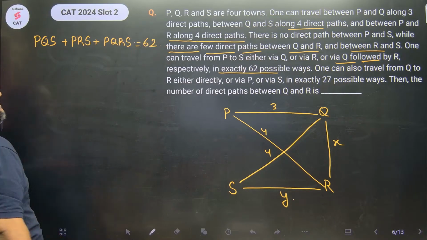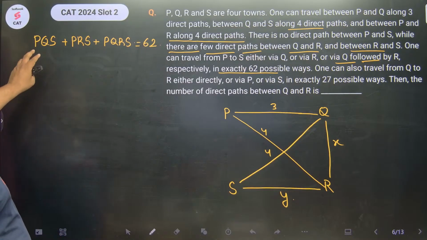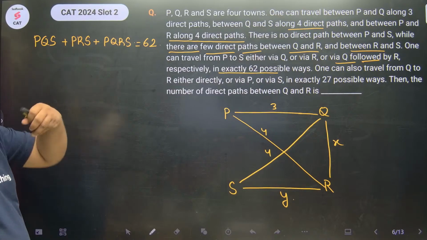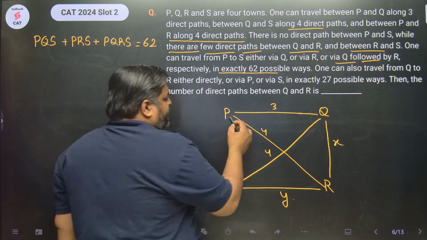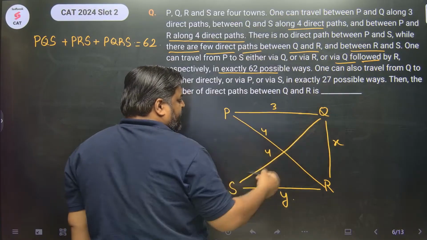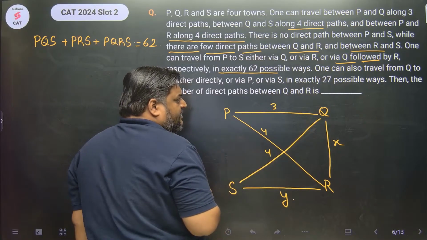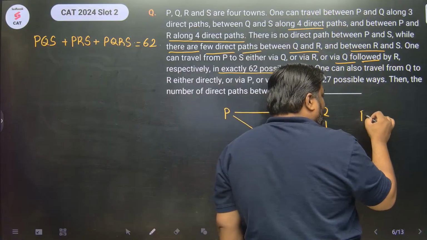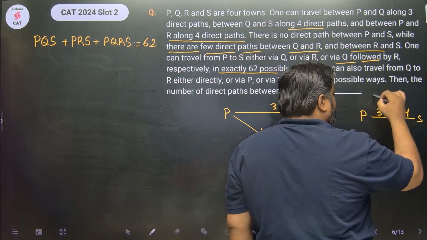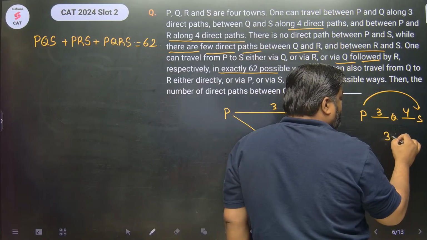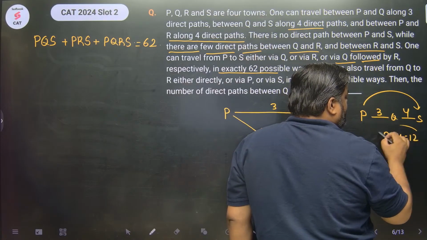This is given as 62, right? If we decode it a little, PQS. So P to S via Q, in how many ways is it possible? Okay, now look, you can go from P to Q in 3 ways and Q to S in 4 ways. So P to S, in how many ways can you go? 3 into 4, 12 ways.